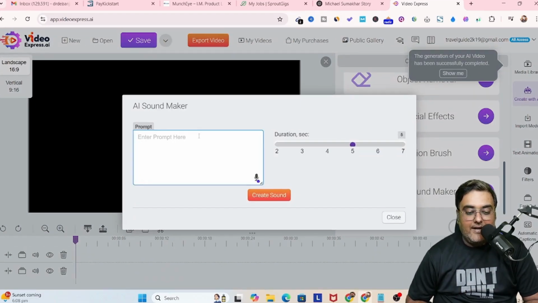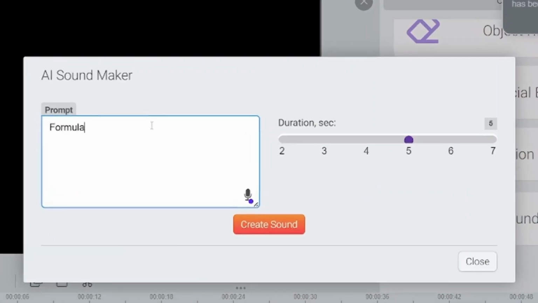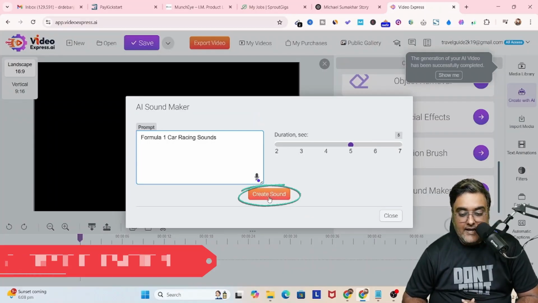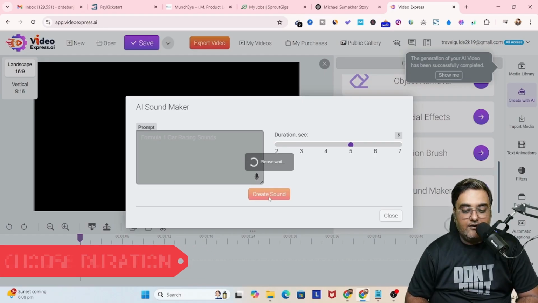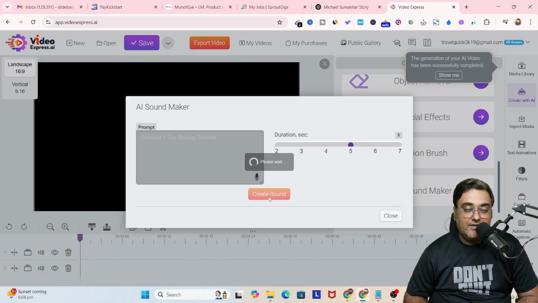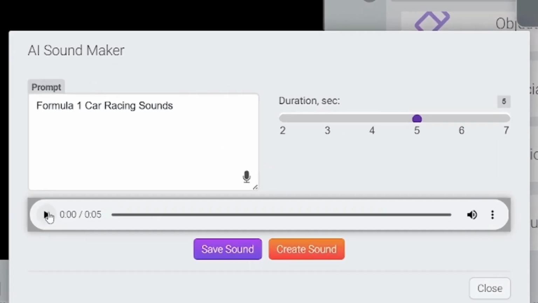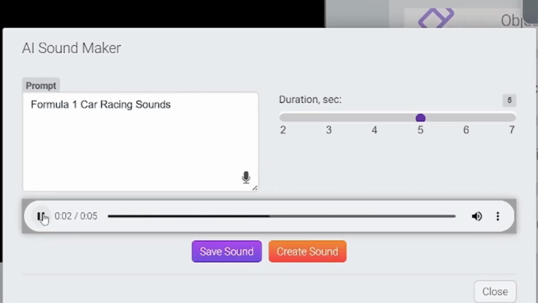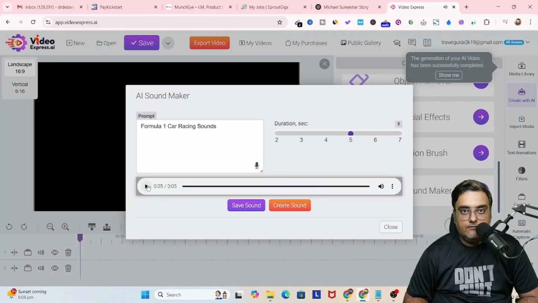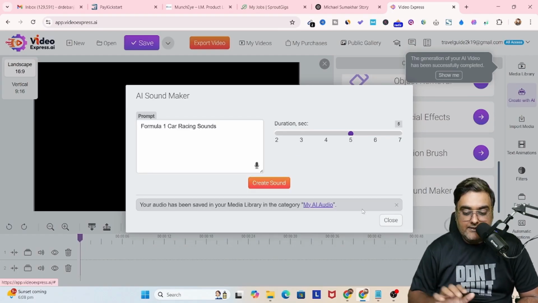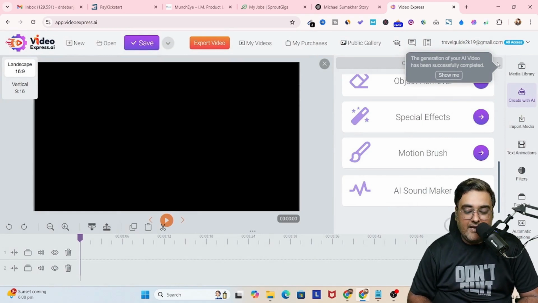And in here, you can enter the prompt of the sound effect that you want. Say, for example, I'm writing Formula One car racing, right? So I want the sound of that. And in here I can choose the duration and click on create sound. So it is going to create the Formula One racing kind of sound. So let's wait. And as you can see, the sound has been created. So let's play this. You can see it's quite good, right? So we can just click on save sound and it would be saved under my library again. You can see it's giving the location as well, like my AI audio, right?